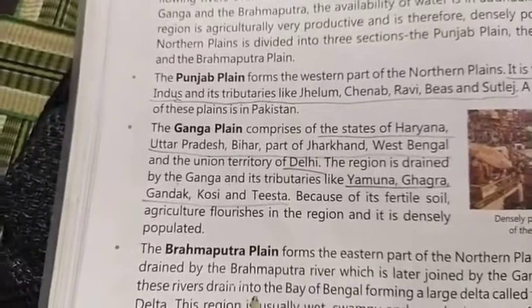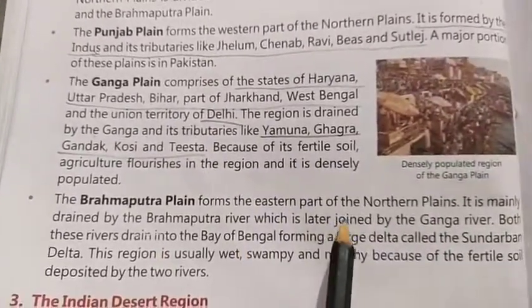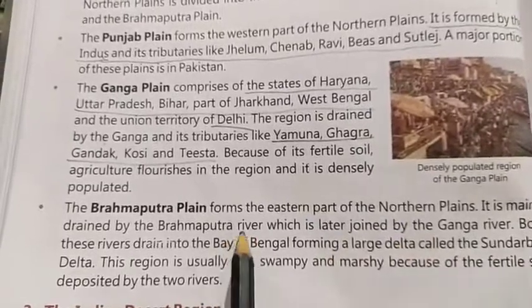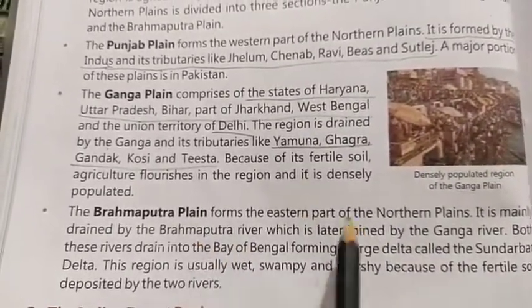Brahmaputra plain forms the eastern part of the northern plains. It is mainly drained by which river? Brahmaputra river, and it is later joined by the Ganga river.